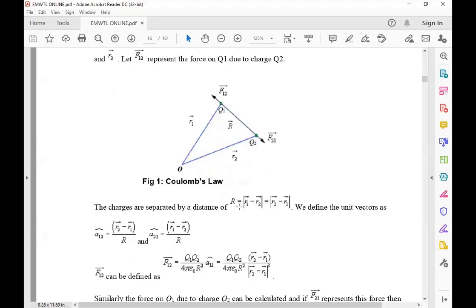The charges are separated by a distance R, equal to the magnitude of the difference R1 minus R2, or otherwise R2 minus R1, which is the same.